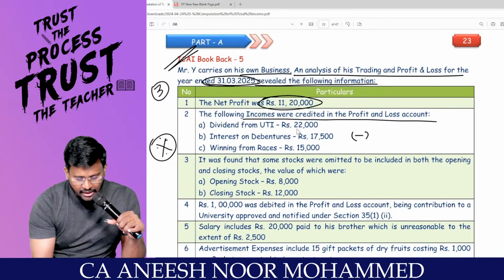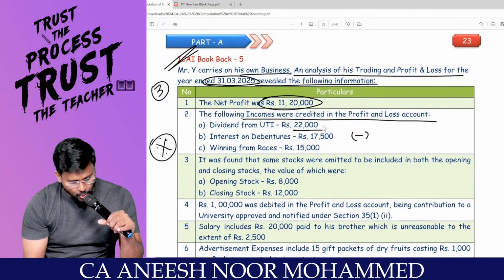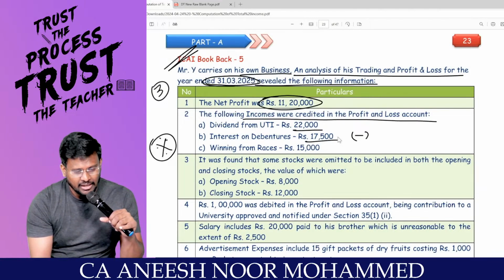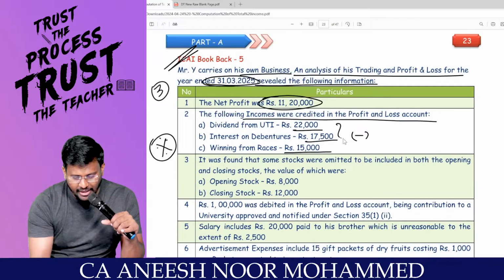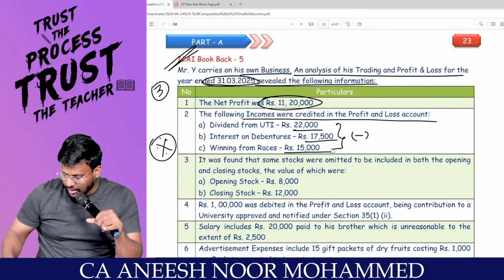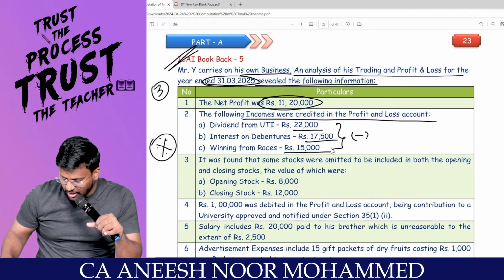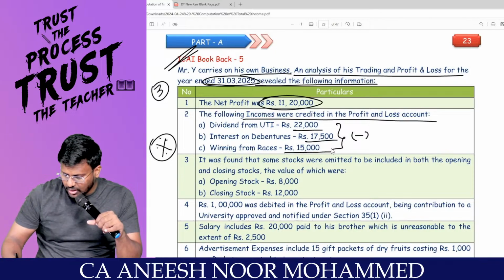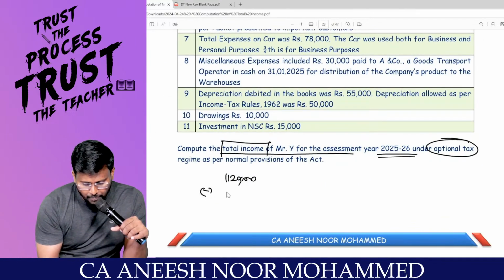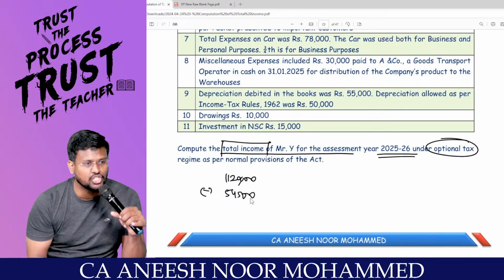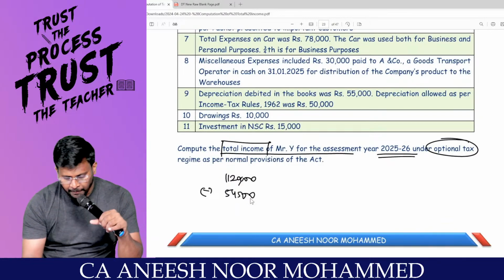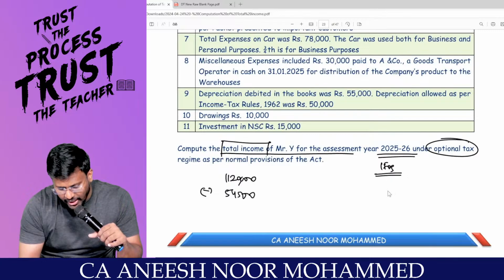Right? Dividend from UTI, 22,000. Interest on debenture, 17,500. Winnings from races, 15,000. Calculator: 22,000 plus 17,500 plus 15,000 comes to 54,500. So minus 54,500 under PGBP. Am I right? And under the head IFOS, plus 54,500.